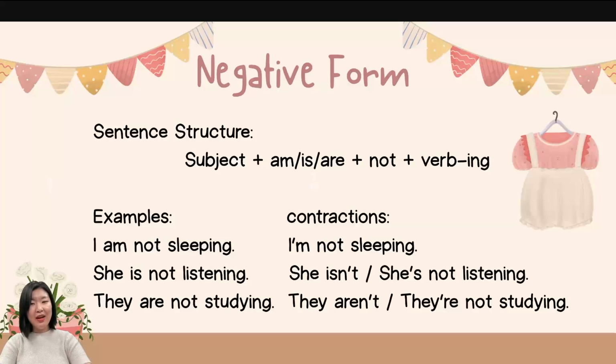But remember, the negative form can be used with a contraction. So instead of saying I am not sleeping, you can say I'm not sleeping. She is not listening to she isn't listening or she's not listening. They are not studying to they aren't studying or they're not studying.